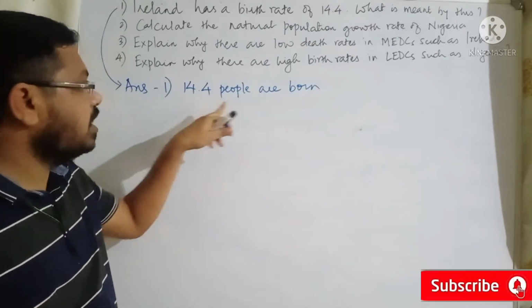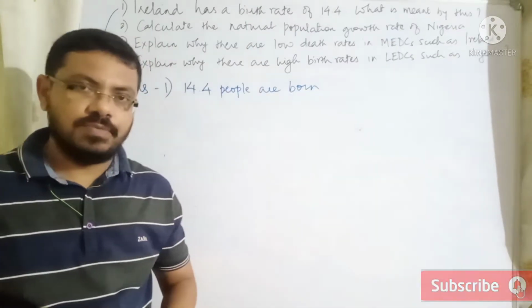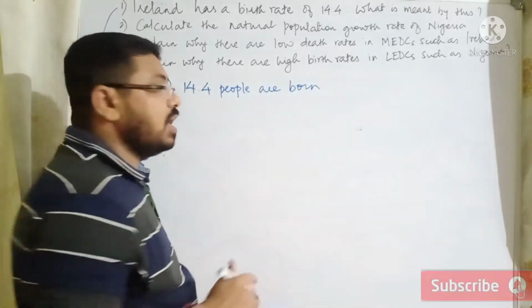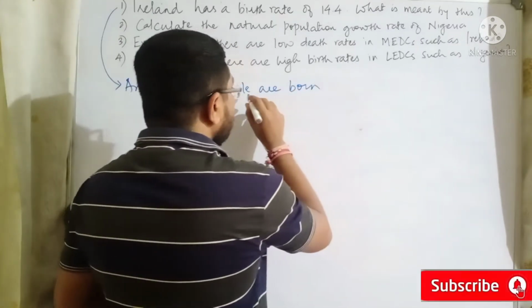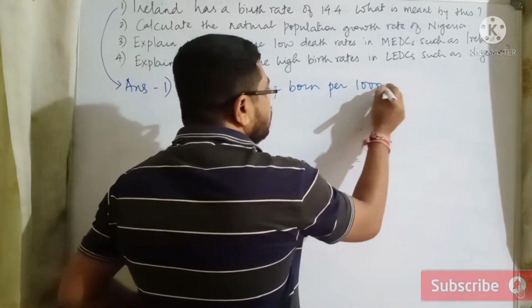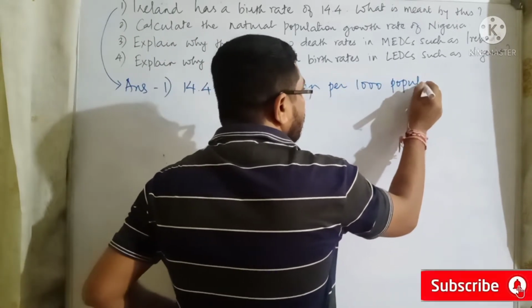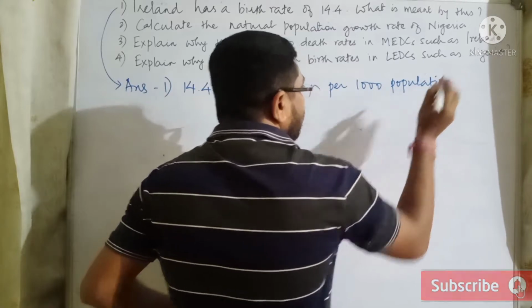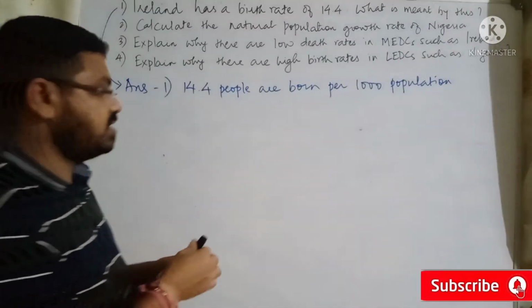That is right. But if you have not included that 14.4 people are born per 1000 population, then you may not get full marks if you have missed out this information.